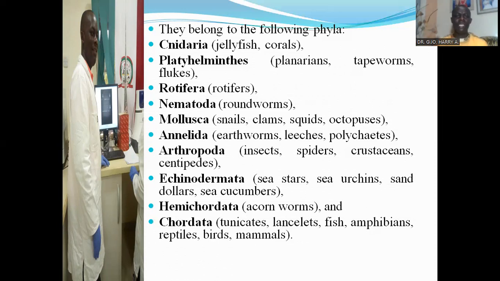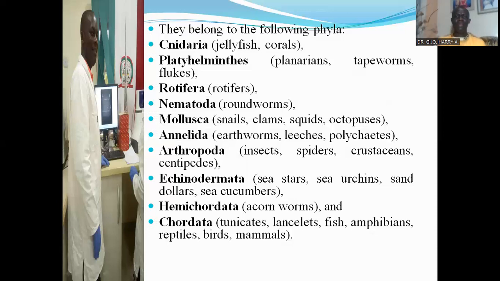The organisms in the phylum Cnidaria are basically the jellyfishes, the corals, the hydra, the Portuguese man-of-war and others. Then we also have the platyhelminthes, which are flatworms, basically consisting of the planarians, the tapeworms, and the flukes. Rotifera consists of the rotifers. Then the nematoda are basically roundworms, such as Ascaris lumbricoides, an intestinal parasite. Then the phylum Mollusca has the snails, clams, squids, and octopuses, organisms that are characterized by having soft bodies and shells, as well as tentacles.